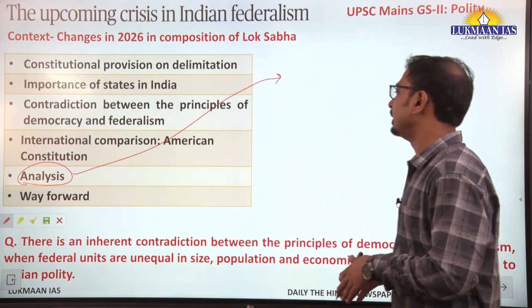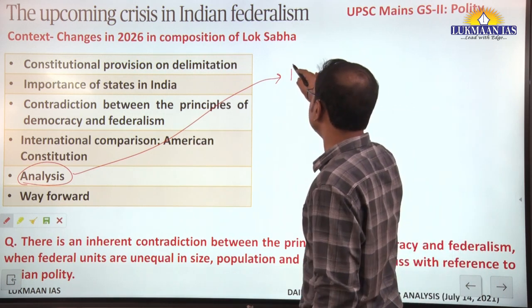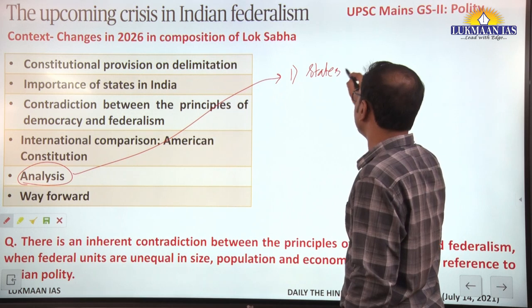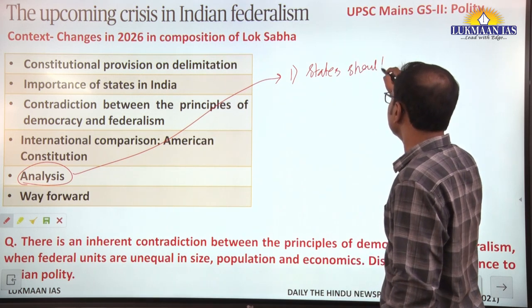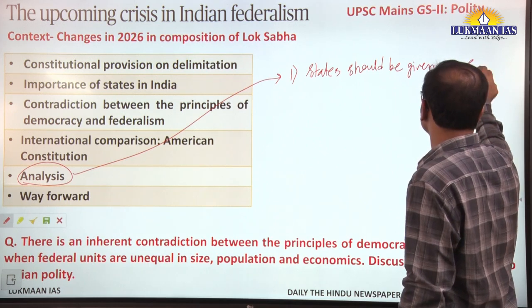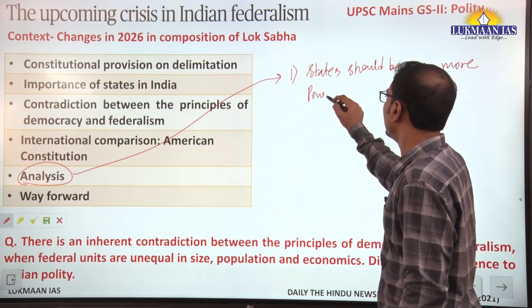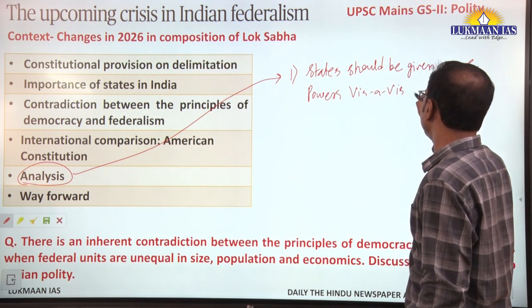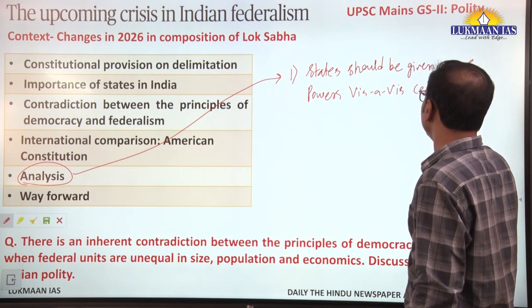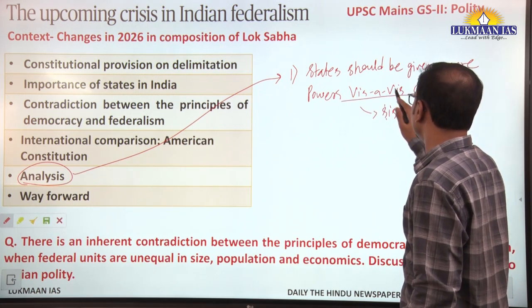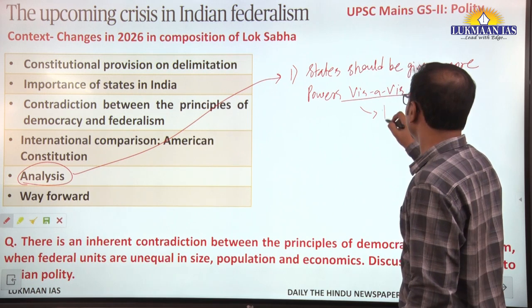So yes, as a way forward, the writer is saying that the states should be given more powers vis-a-vis the center, especially in terms of the lists which are mentioned in the 7th schedule.